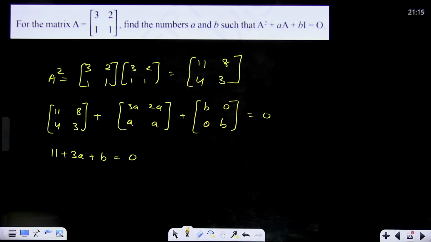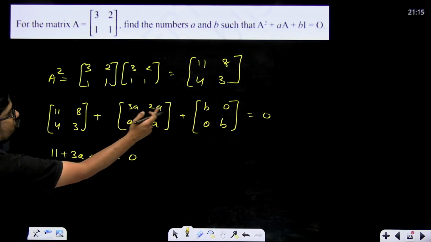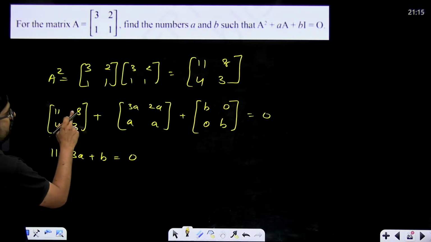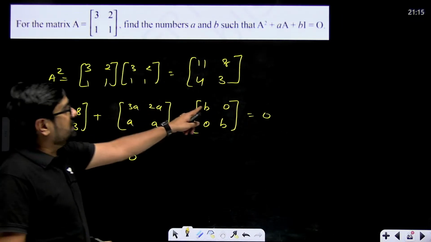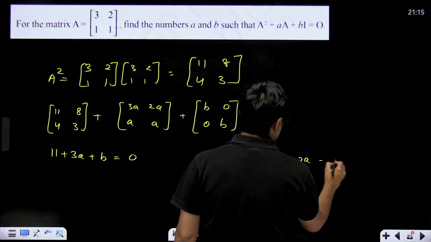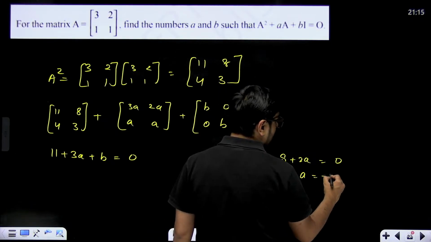This is what is given, right? It will be equal to 0. And one more you can compare, 8 plus 2A plus 0 is equal to 0. From here you can see 8 plus 2A plus 0 is also equal to 0. So 8 plus 2A is equal to 0. This gives you A is equal to minus 8 by 4, that means minus 4.